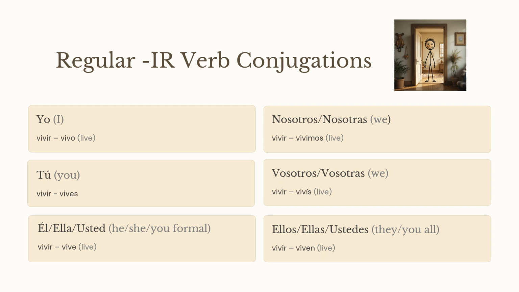Yo vivo, I live. O ending for I. Tú vives, you live. Es ending for tú. Él, ella, usted vive, he, she, you formal lives. E ending for he, she, and formal you. Nosotros vivimos, we live. Imos ending for we.